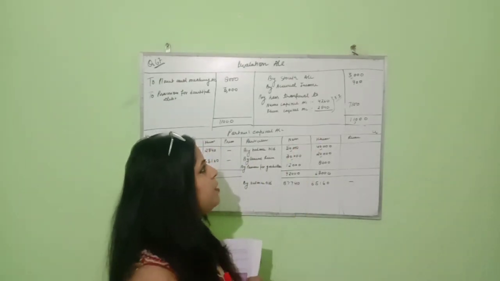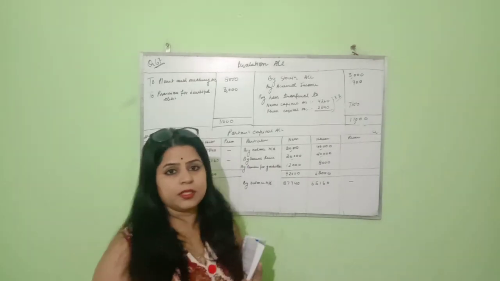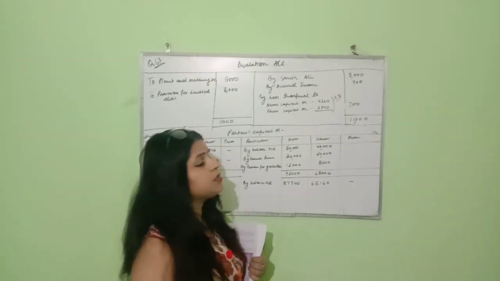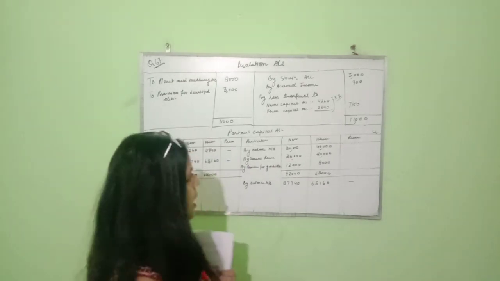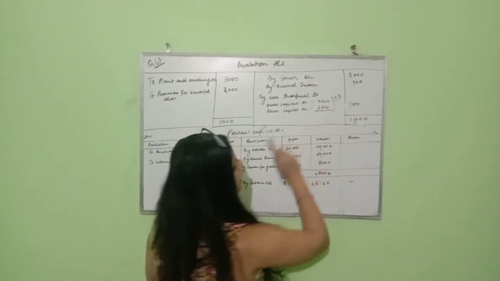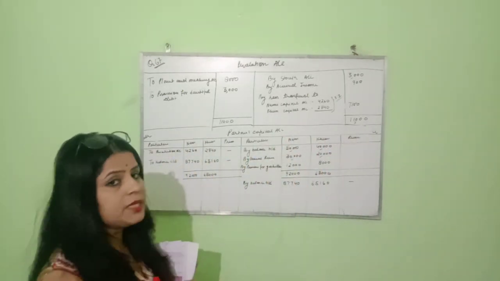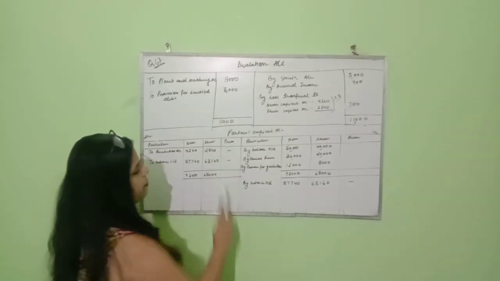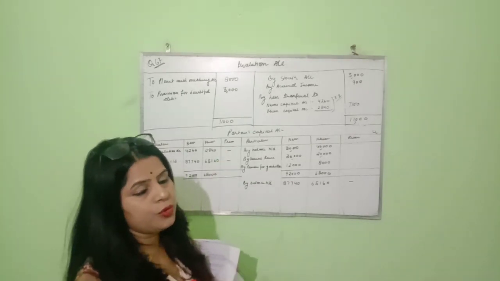So Name's capital will be 4,260 and Khame's capital is 2,840, and both sides will be closed by 11,000. Now let's see the partners' capital account. So I have prepared the partners' capital account. You know it very well.